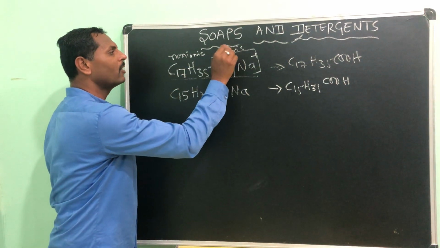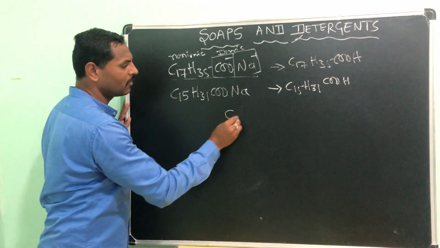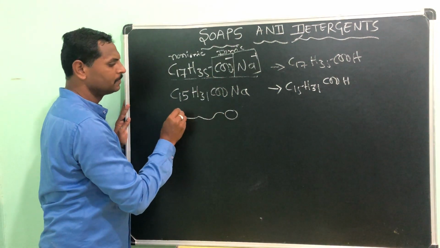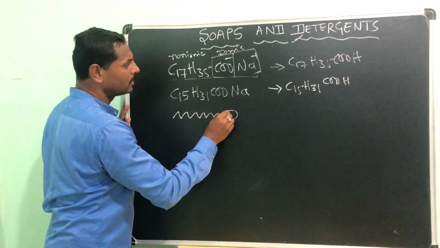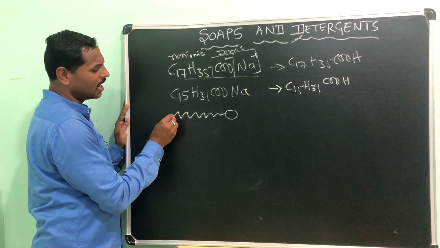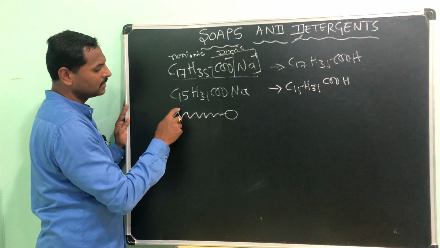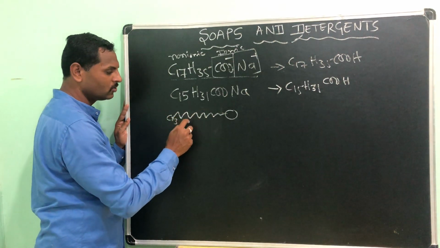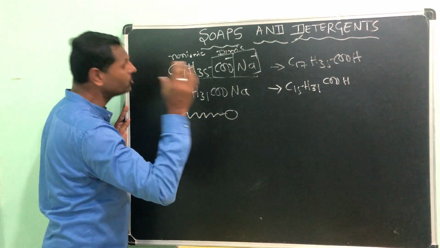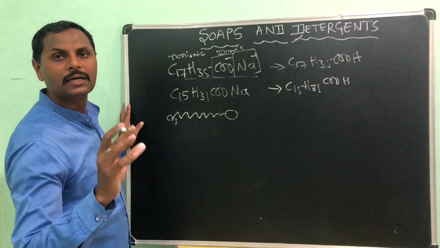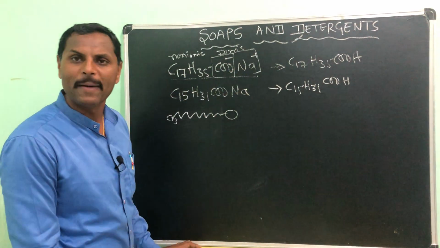If you take the structure of this hydrocarbon soap, this end starts with CH3. That's why I have drawn the diagram like this: CH3, then CH2, CH2, CH2, a long chain of hydrocarbon, and this head shows the ionic part, the Na plus and COO minus.